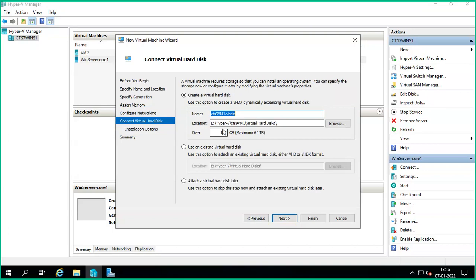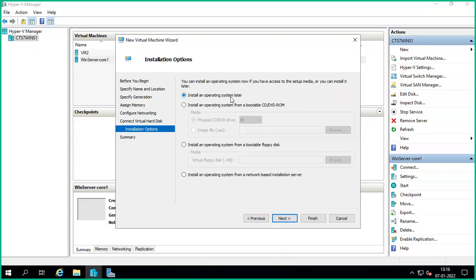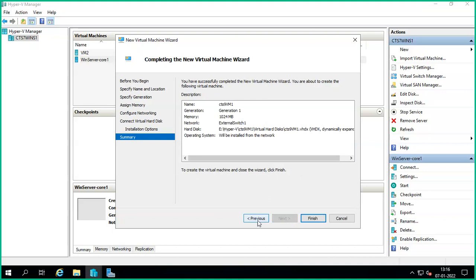You can change it if you want. Like, I put 64 GB only, not terabytes. You can install the operating system later from CD/DVD, or from an ISO image, or from a virtual floppy disk drive, and a network-based installation. This is the summary.